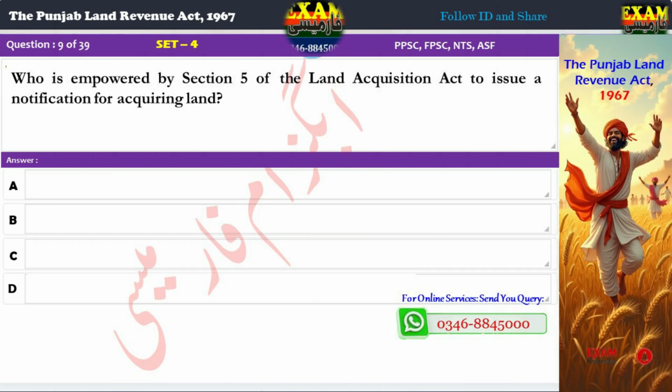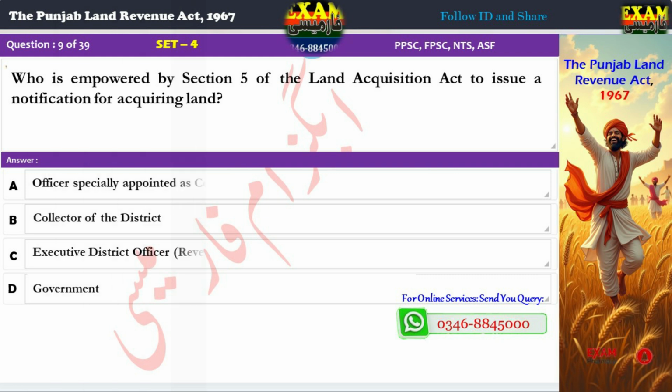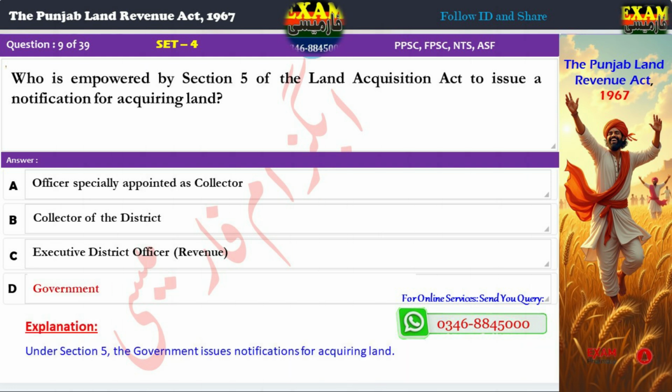Question 9. Who is empowered by Section 5 of the Land Acquisition Act to issue a notification for acquiring land? A. Officer specially appointed as collector. B. Collector of the district. C. Executive District Officer, Revenue. D. Government. Correct answer: D. Government. Explanation: Under Section 5, the government issues notifications for acquiring land.